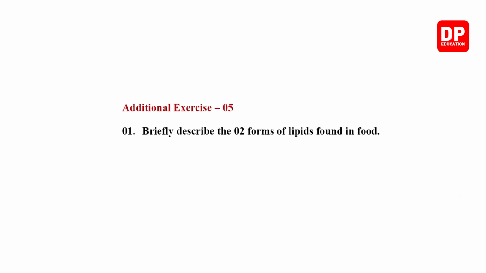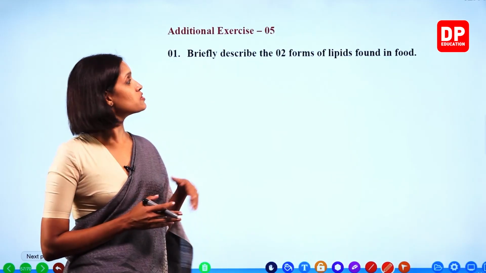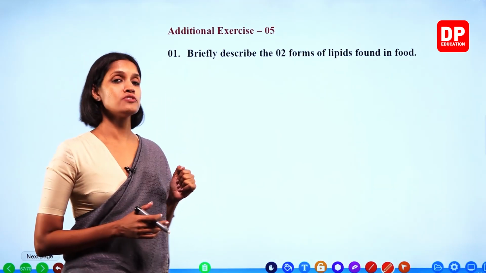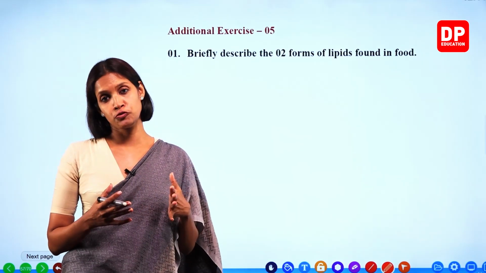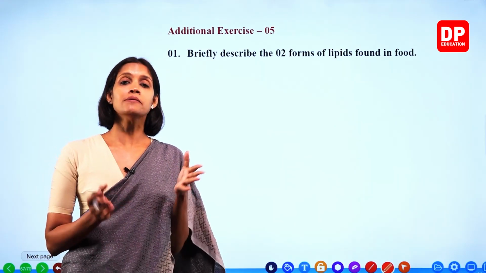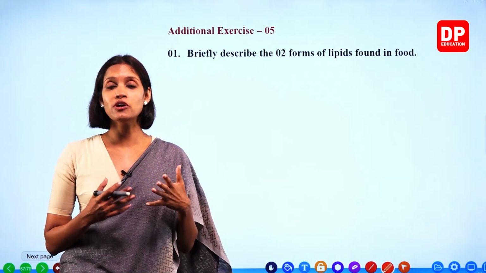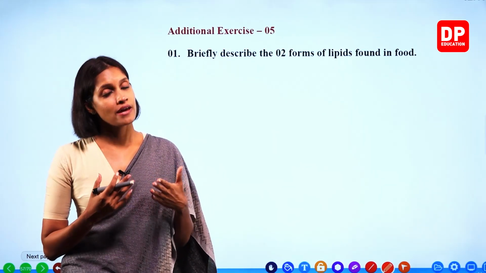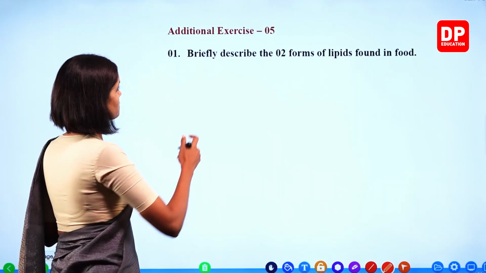Right. Exercise number 5. Briefly describe the 2 forms of lipids found in food. Lipids also can be found in 2 forms. What are they, children? Fats and oil. Right? So, you have to briefly describe them. So, when you consider fats, mainly found in animal food. Okay? Mainly found in animals, and most of the time these fats are solids in nature. Right? What about oils, children? When you consider oils, mainly found in plants, and most of the time they are liquids in nature. Okay, we will write this.